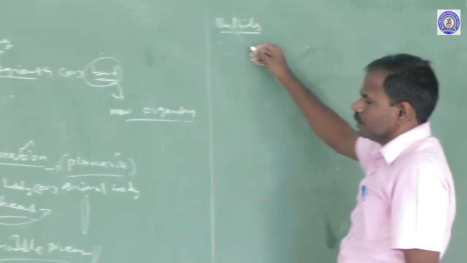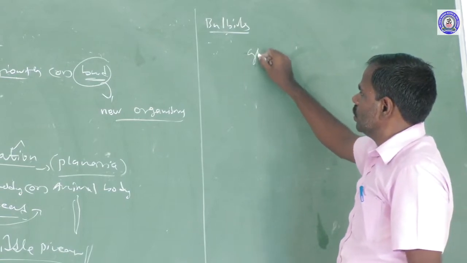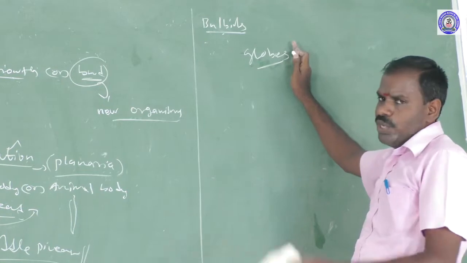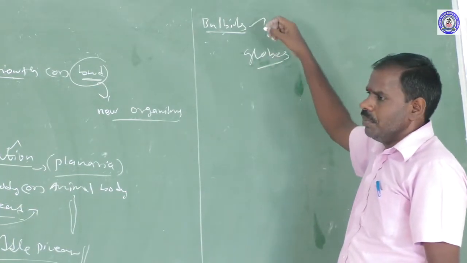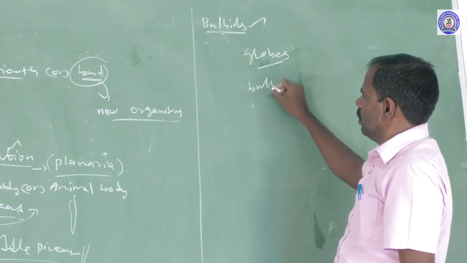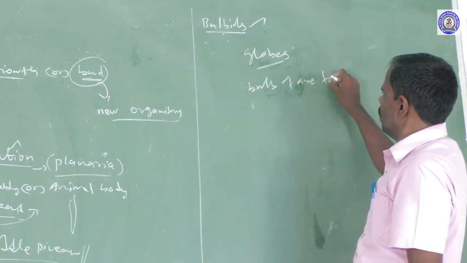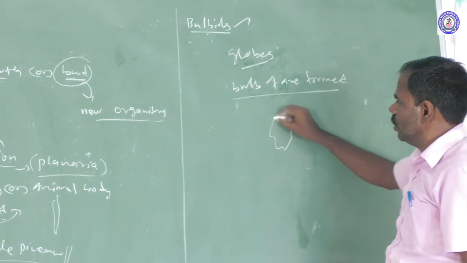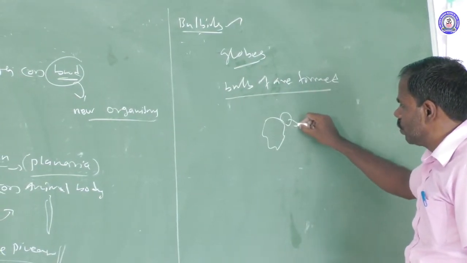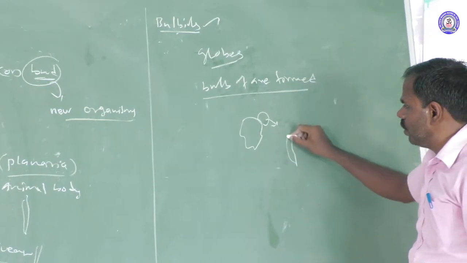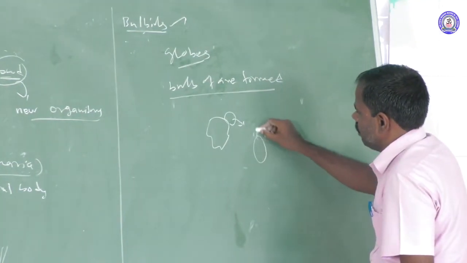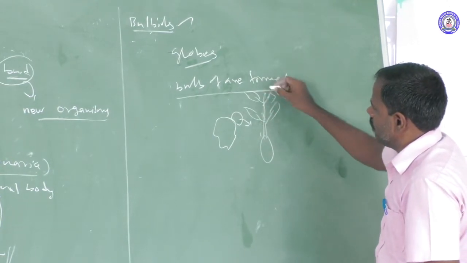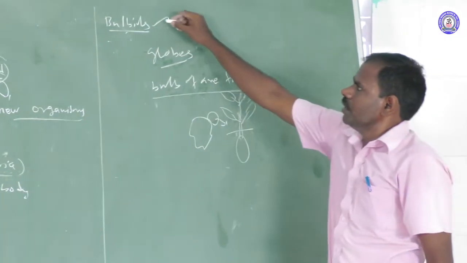In some organisms, some plants, bulbils or globules are developed. These globule structures are formed and develop into new organisms. The process is called bulbil formation. Bulbs are globules, and these globules develop into an entire organism. That is called bulb piece.